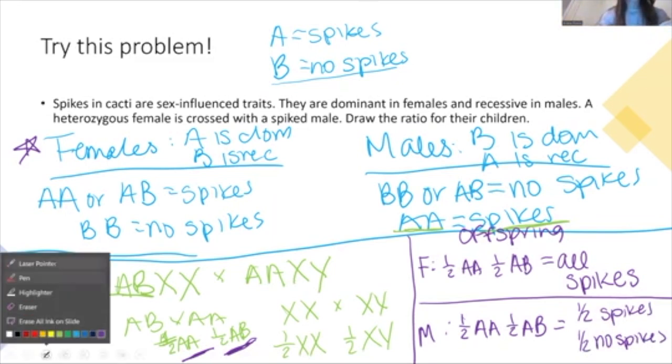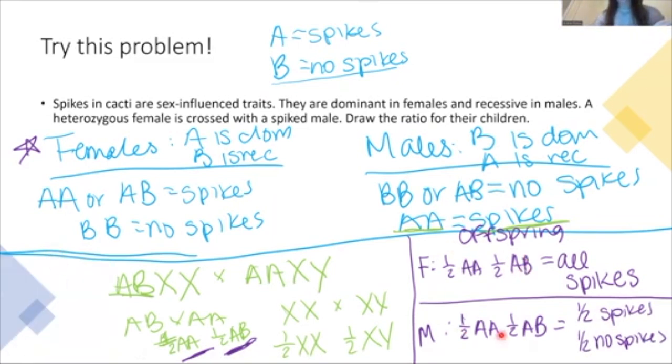So notice it's the same genotypes for my females and males. Half big A, half big A, big B. The same genotypes, but the phenotype here is going to be different. All spikes versus half spikes, half no spikes. So that's why it's really important to consider the sex of the individual that you're looking at, because it will have a different phenotype. So that's sex influence traits.